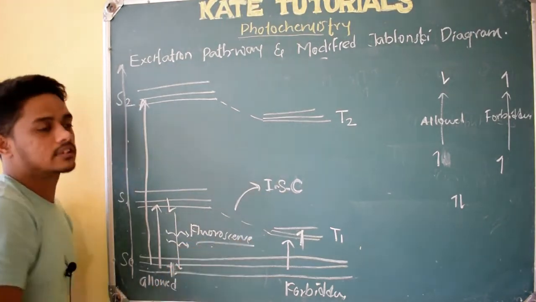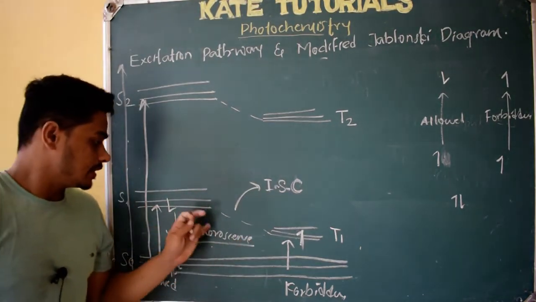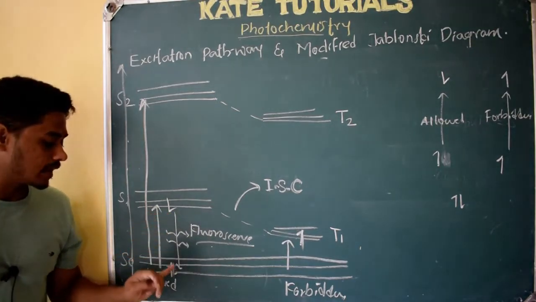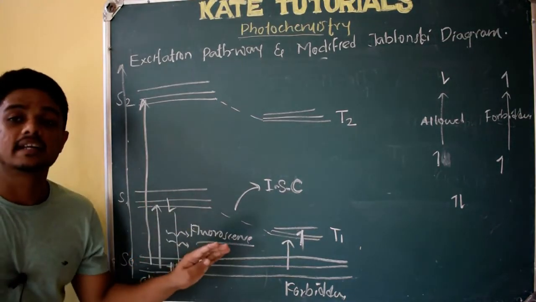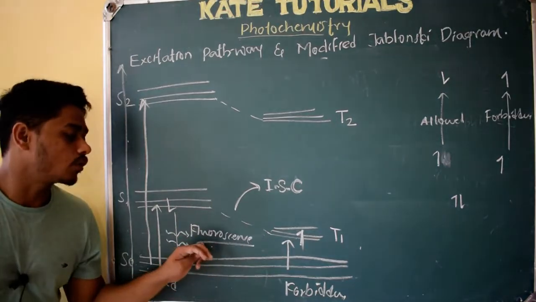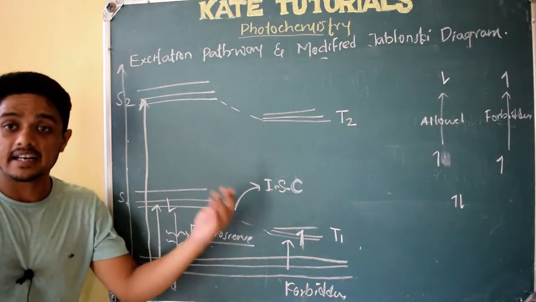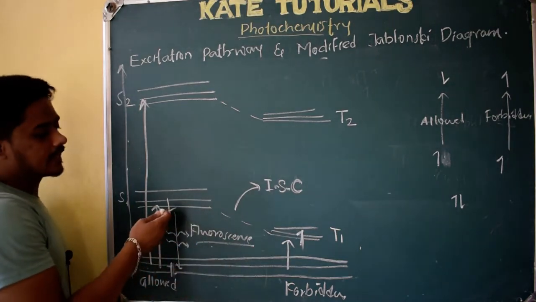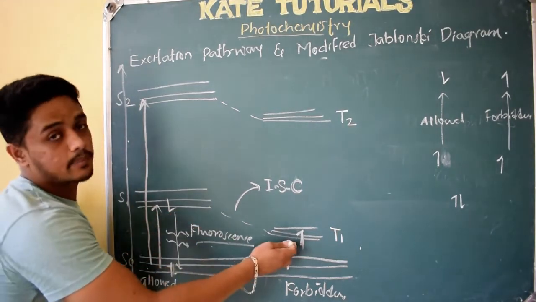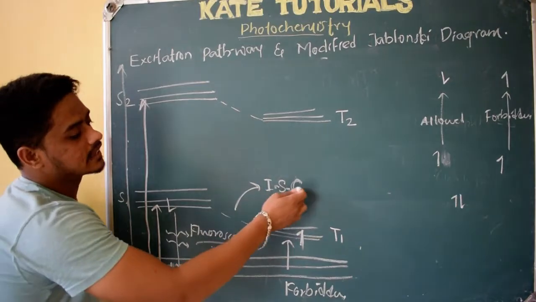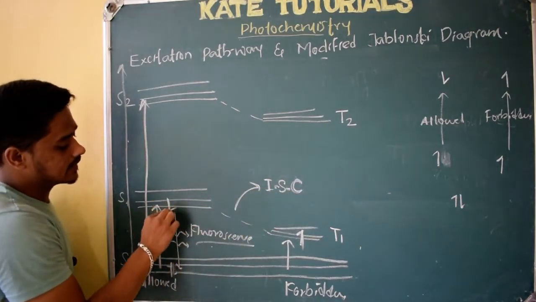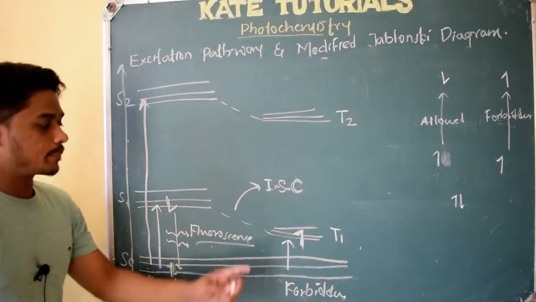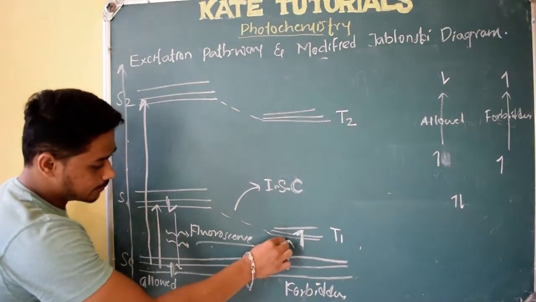So what is this fluorescence? Fluorescence is nothing but the energy liberated by the excited singlet electron while coming back to the ground state. It will liberate the energy in the form of light. That light, or that radiation, we call fluorescence. And the same singlet excited state, which has a corresponding triplet excited state, can do inter-system crossing, in which it will change its spin from minus half to plus half, right? It goes to triplet.